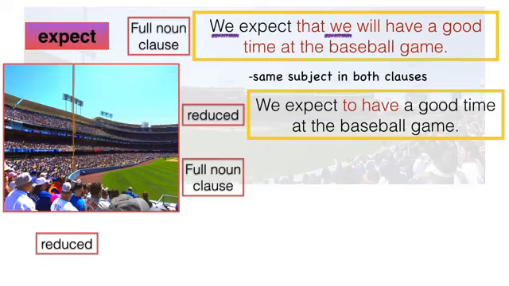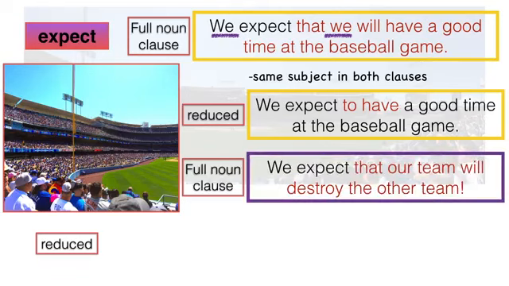Let's look at another sentence. We expect that our team will destroy the other team. Is the subject the same in both clauses? No, it's not. We is the subject in the main clause, and our team is the subject in the dependent clause.